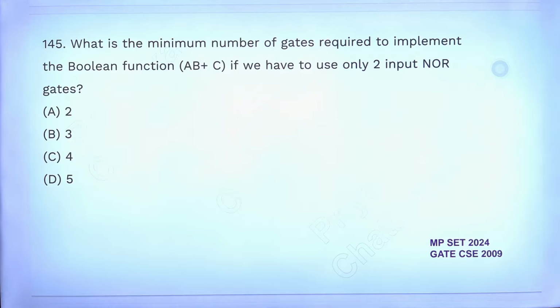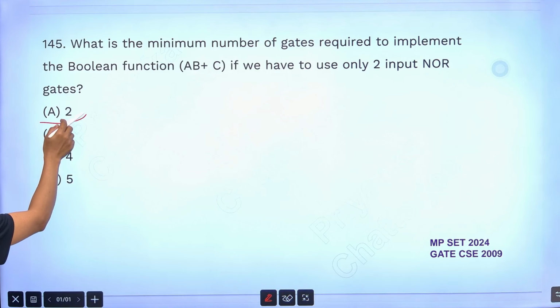Again mistake. Without thinking, some people are answering without thinking even a little bit. How are you giving this answer? At least think once. 20% students are marking option A. Can you tell me how you are marking option A, that is 2?